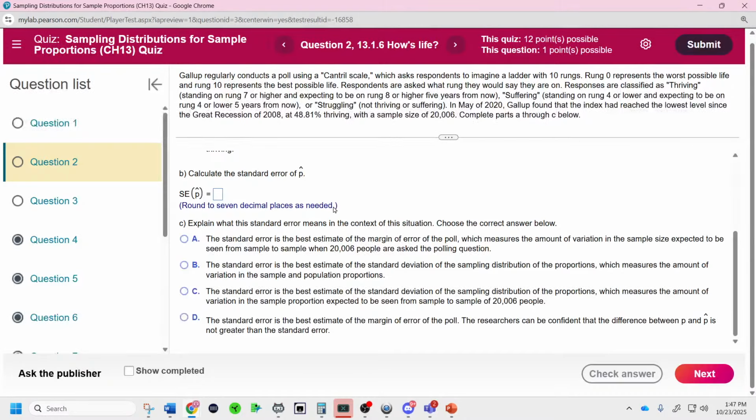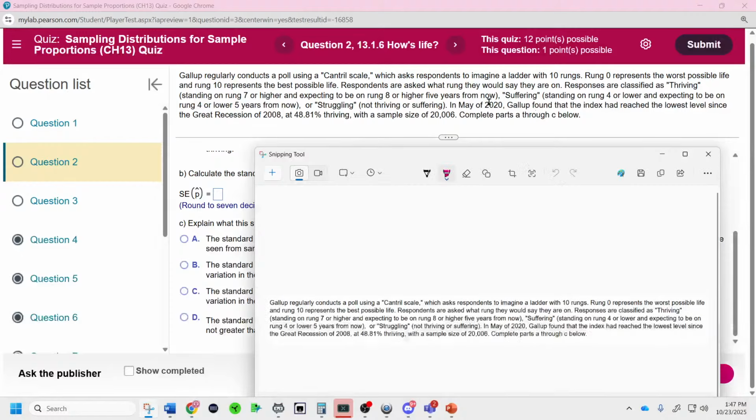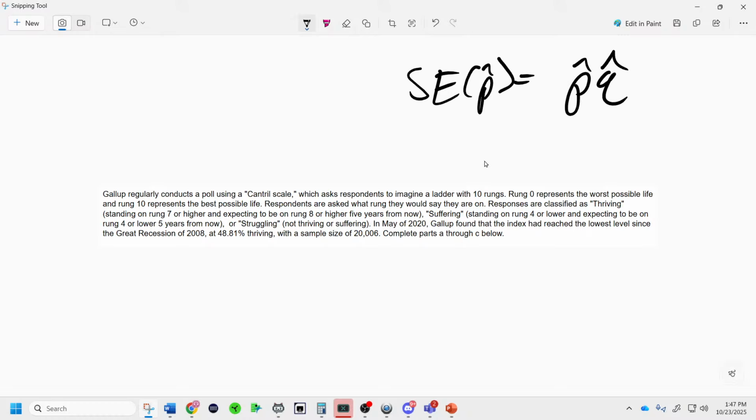There we go. So all we do for this question is note what is p hat, what is q hat, and what is n. Remember, the equation for the standard error of p hat is the square root of p hat times q hat over n.